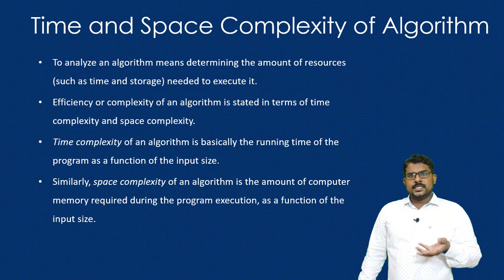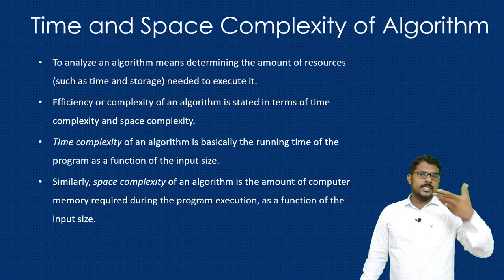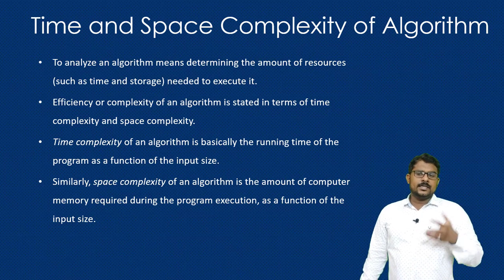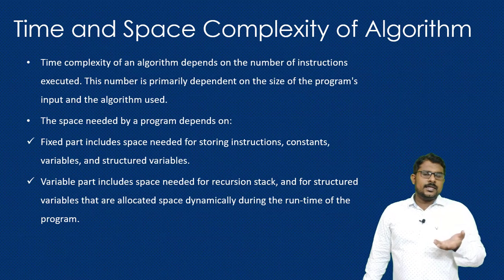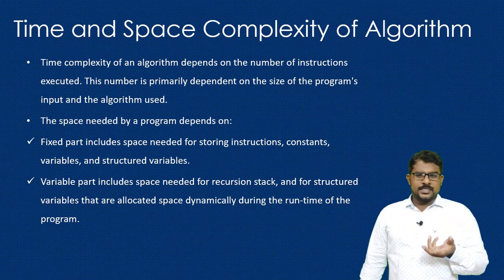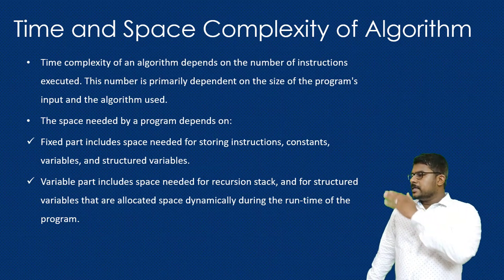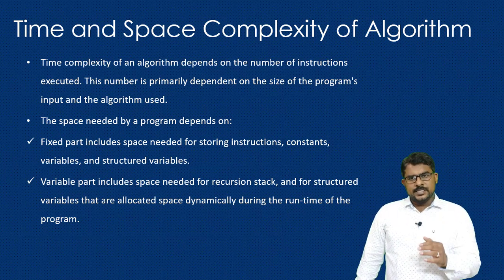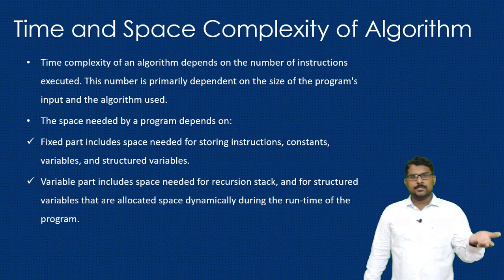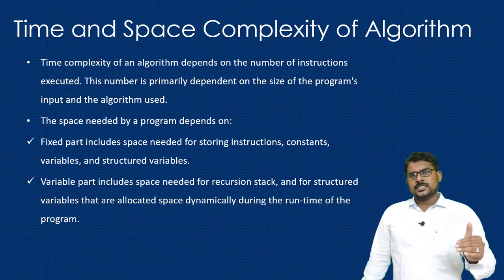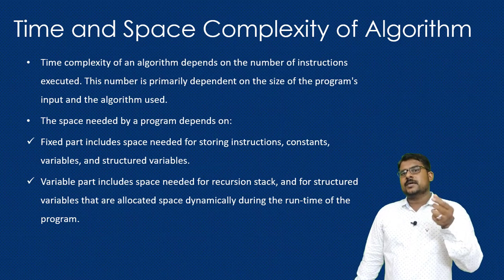Next, the space complexity is determined by how much space it requires to execute that program. We will see these things in a very detailed way. When we see the time complexities, the time complexity of an algorithm can be determined by the number of instructions that have to be executed for that program. If you take our previous example, there are some instructions in that program. We are going to see each instruction will take some amount of time.